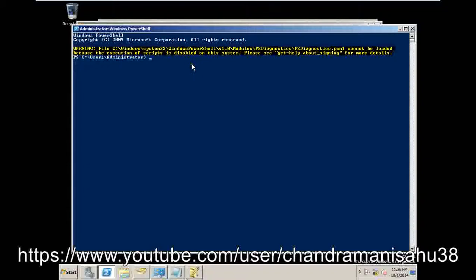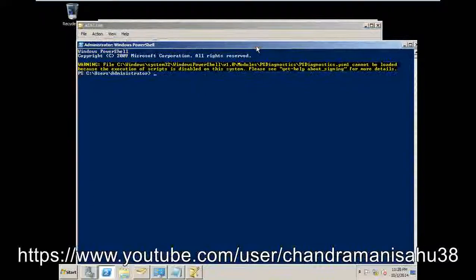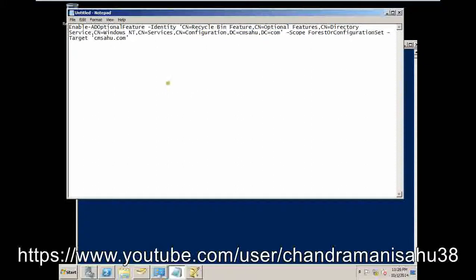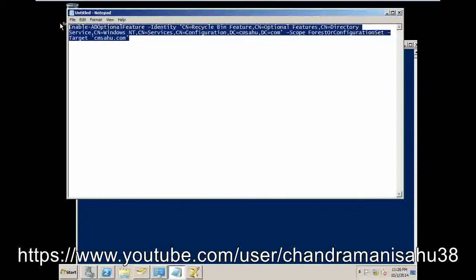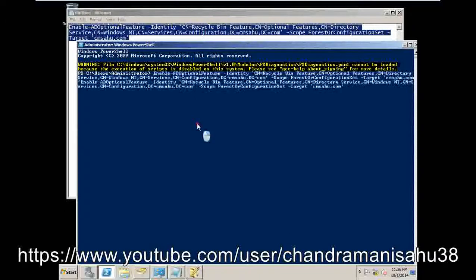I think it's done. Now it's time to enable the Active Directory Recycle Bin for Windows Server 2008. For that I have written one command over here. If you look over here, this is the command, okay, for my scenario, because my DC name is cmsahu.com. You just change it to your DC, okay. I just copied it and open this command and paste.